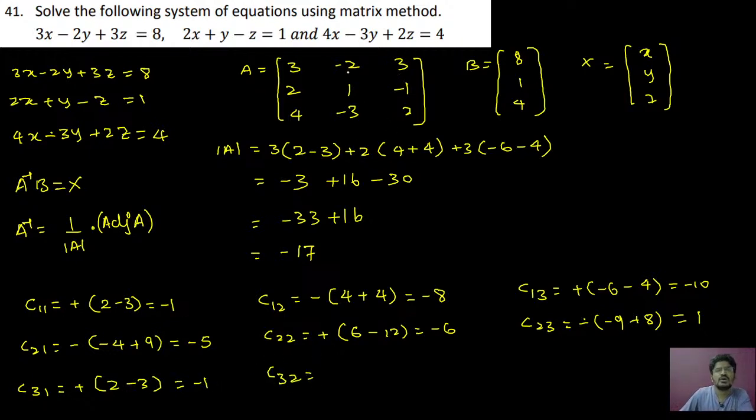C32. So here you cancel this. 3 into minus 1 is minus 3. Write minus sign. 2 into 3 is 6. So this is minus 9. Minus into minus is plus 9. C33. Write plus. So it is plus 2 and minus 3. So therefore minus 1. Okay.